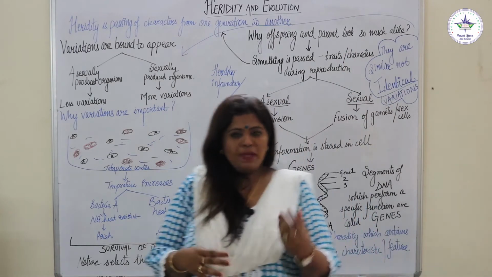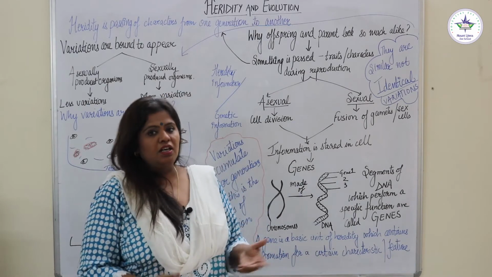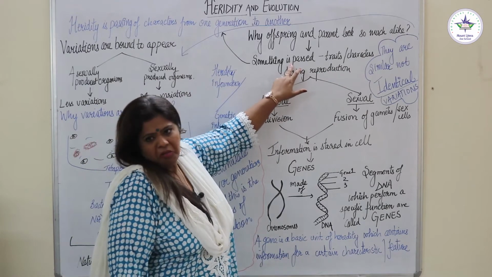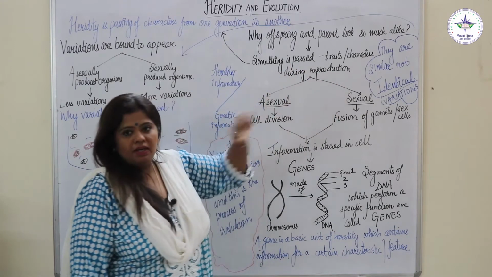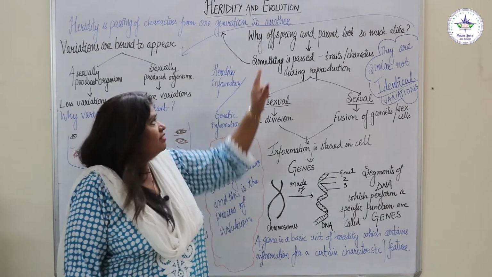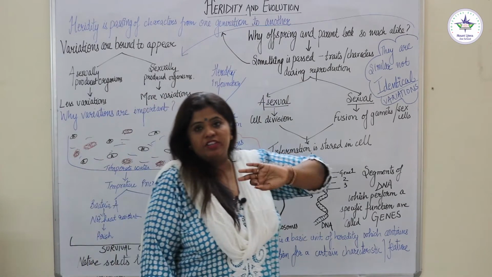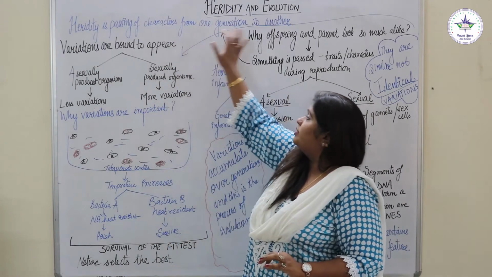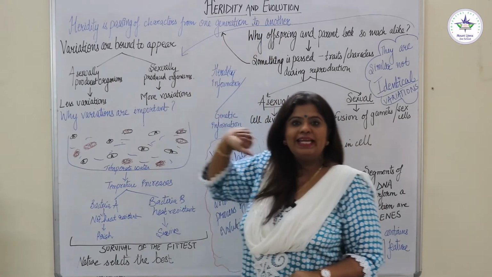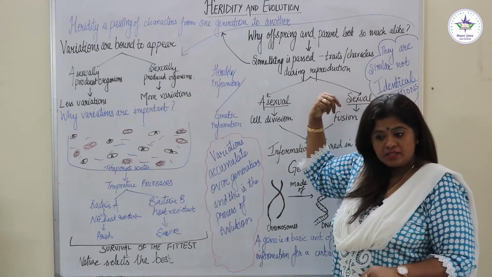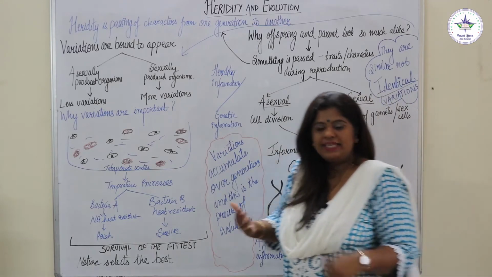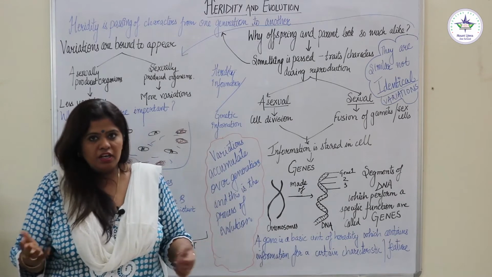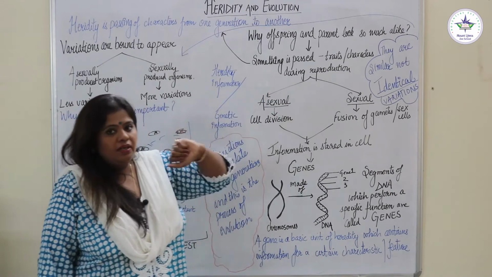That means there would be something that has been passed from one generation to another. Something is passed, traits or characters, during reproduction. And that is how we will define heredity, the first word of our chapter. Heredity is nothing but the passing of characters from one generation to another. When I say characters or traits, these are actually the features: the color of your eye, the color of your skin, your height, the color and texture of your hair. All these characters are considered to be traits.